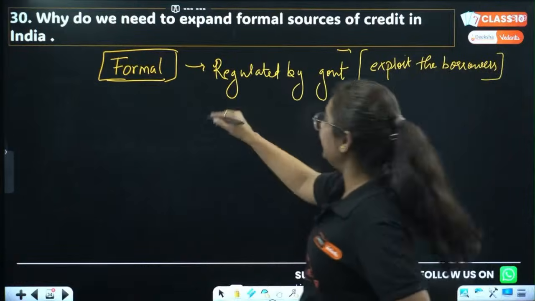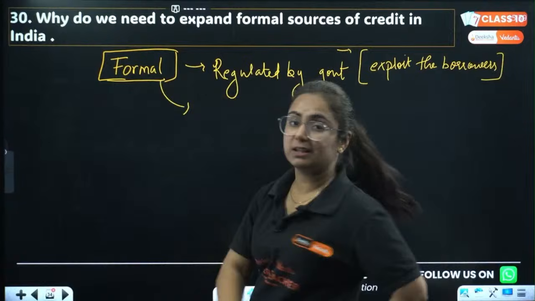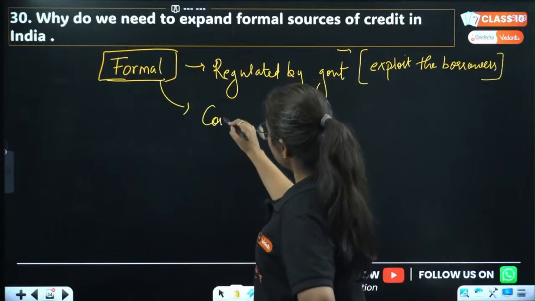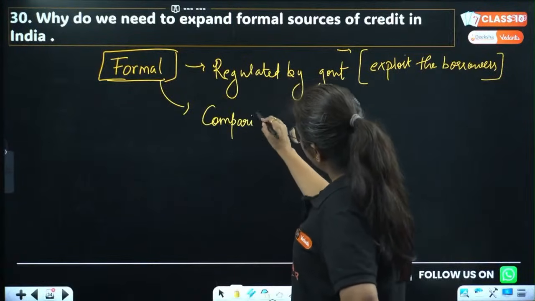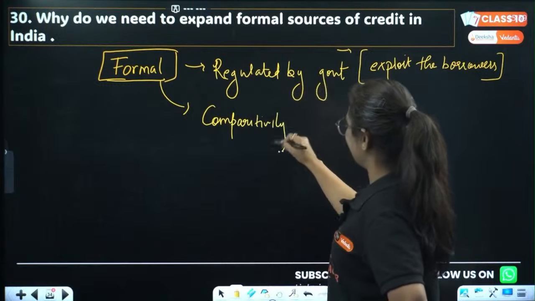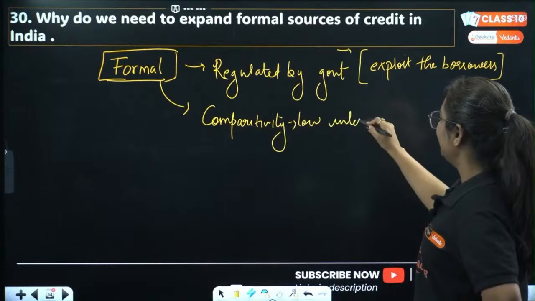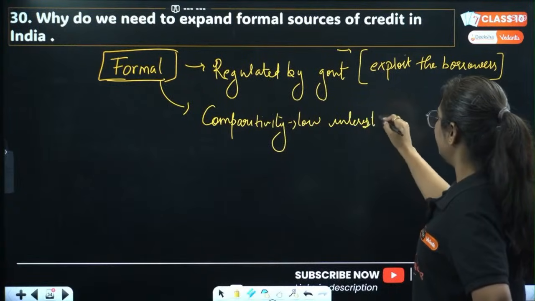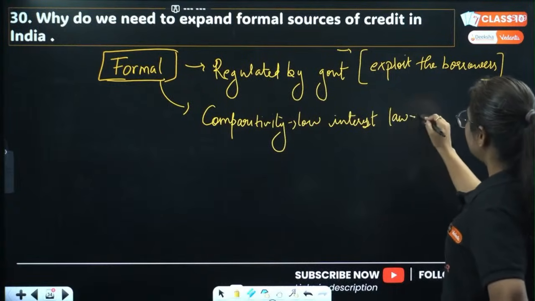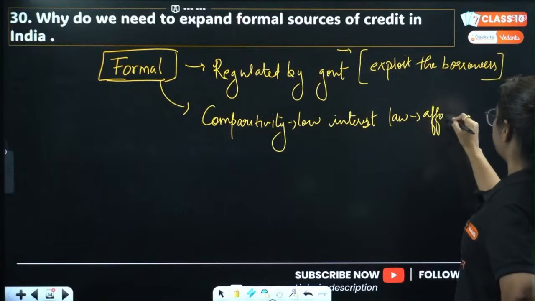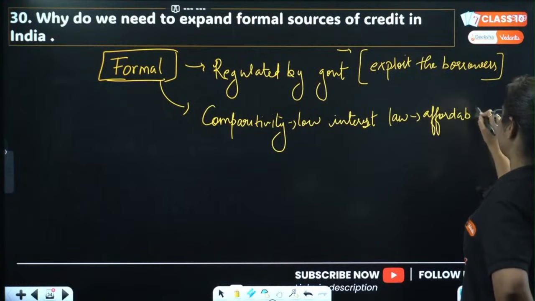The second thing is, in the formal sector, comparatively, there is a low interest rate. Without interest no one will give a loan, but it has low interest, so that it makes it affordable for people to take loans, right?